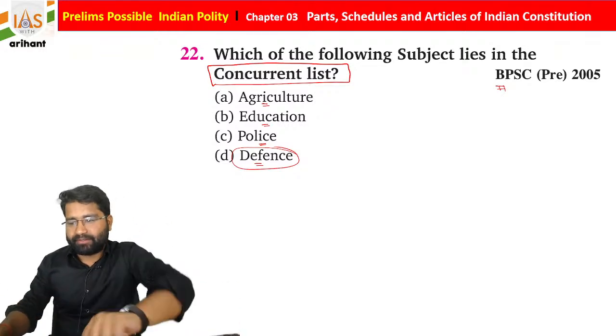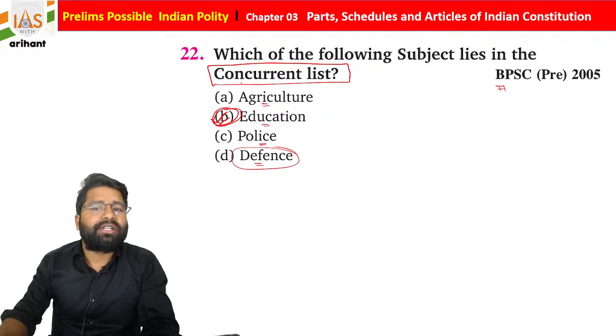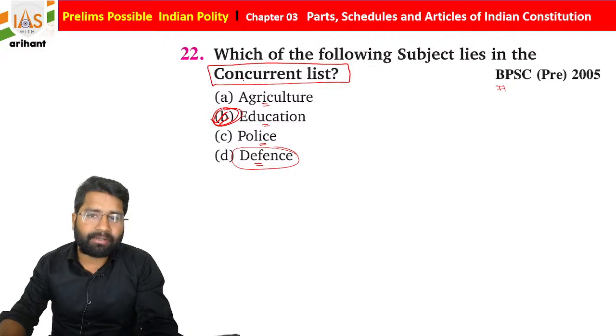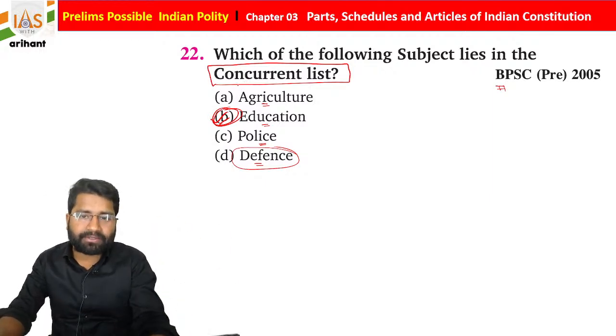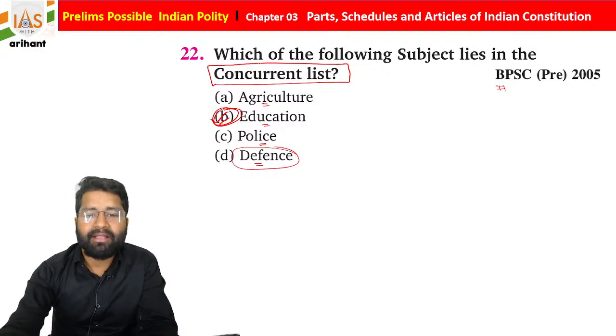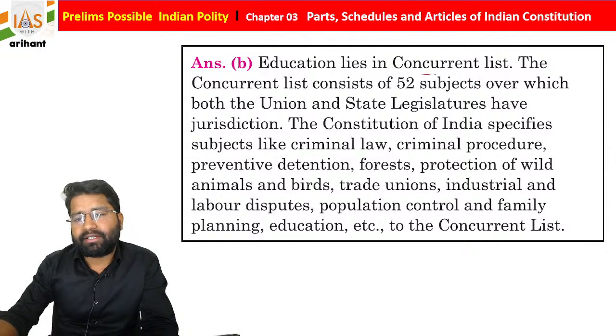Getting it? So this is also important. Education is a matter of concern for both center and state. Beti Bachao, Beti Padhao was started by the center government, and another type of scheme was also started by state government. So automatically option B is going to be correct. Education lies in the concurrent list.